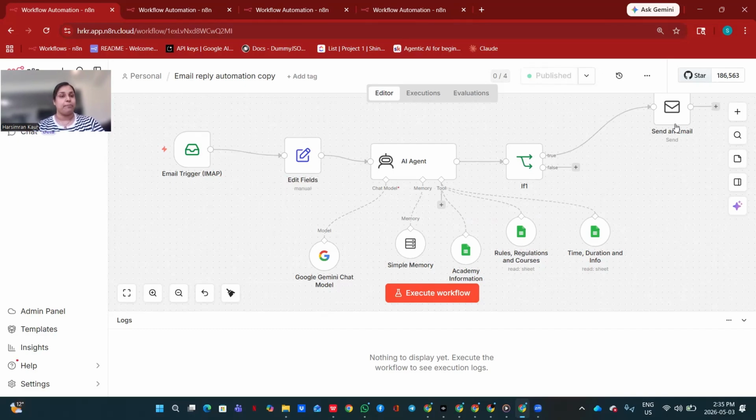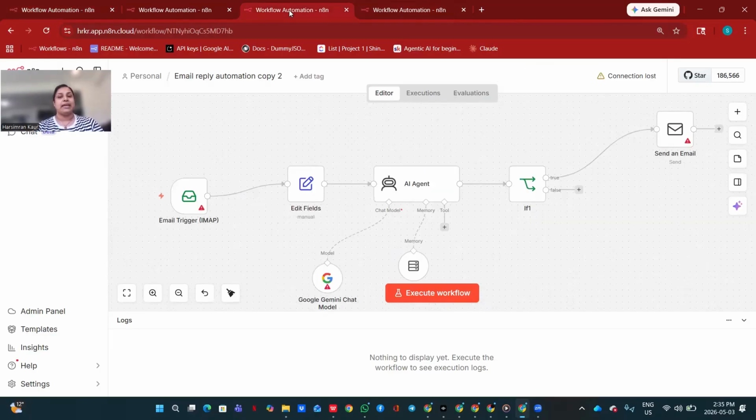So we are going to start from the same template that we built in the last video. So I'm going to start from here. This is my previous template that we built in the last video. I already have this template. If you want to build it again, you can. I will attach the video of this template in my description and in my pinned comment as well. So you can go back and watch that video.